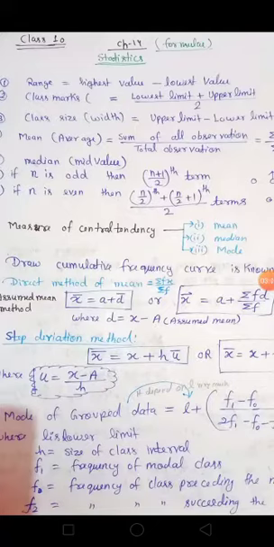And mean. Mean or average. How can we find the average? We find the sum of all observations, then divide by the total number of observations. Suppose we have collected 10 numbers of data, we add the numbers, then divide by the number of observations, that means divide by 10.